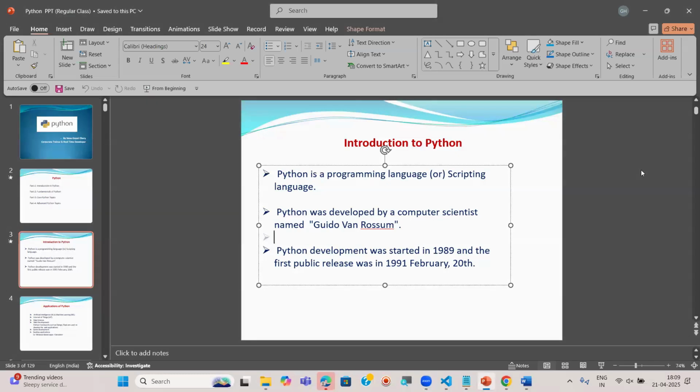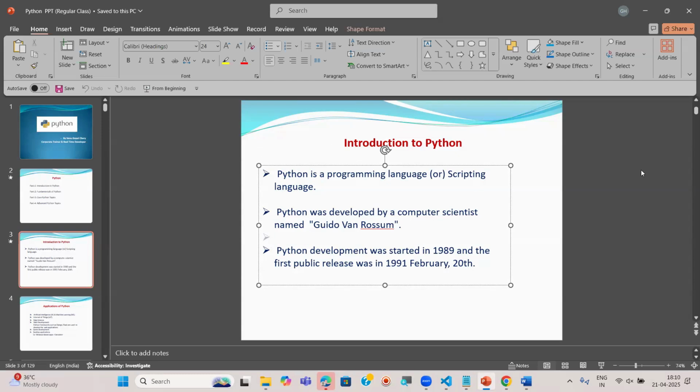There are some reasons I said why Python is becoming very popular nowadays. Compared to other programming languages, Python is very simple and also easy. So the first reason: simple and easy. It is a simplified programming language. Anybody can understand, anybody can learn.